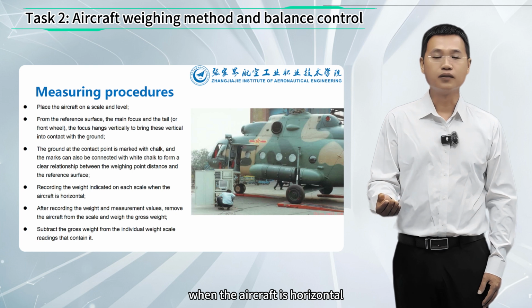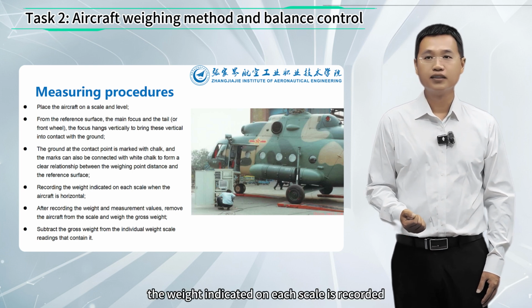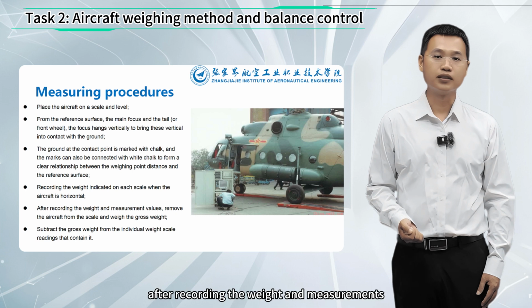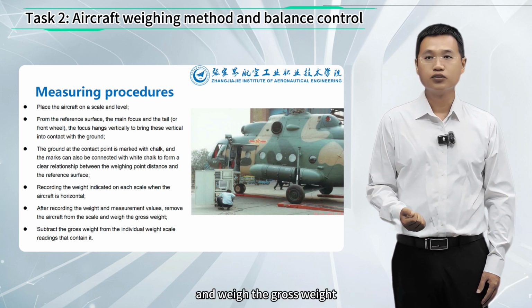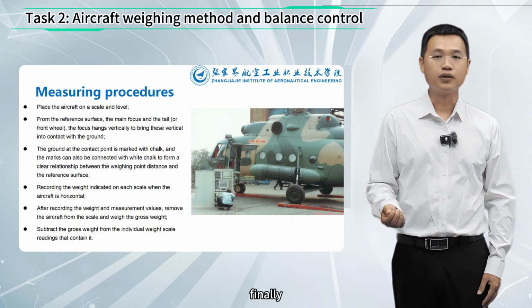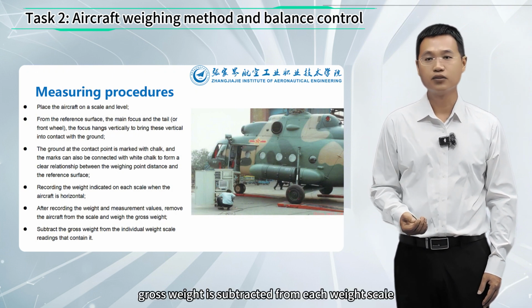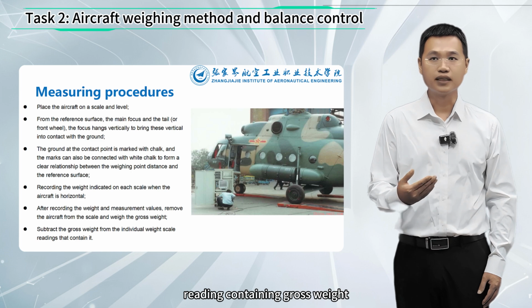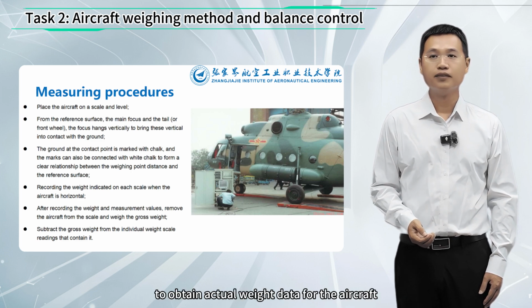When the aircraft is horizontal, the weight indicated on each scale is recorded. After recording the weight and measurements, remove the aircraft from the scale and weigh the tare weight. Finally, the tare weight is subtracted from each scale reading containing tare weight to obtain the actual weight data for the aircraft.